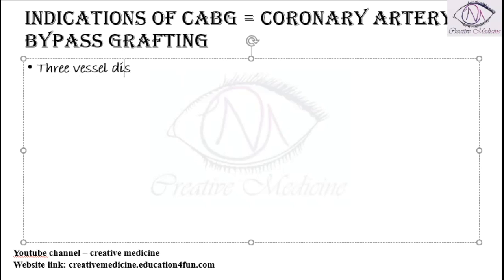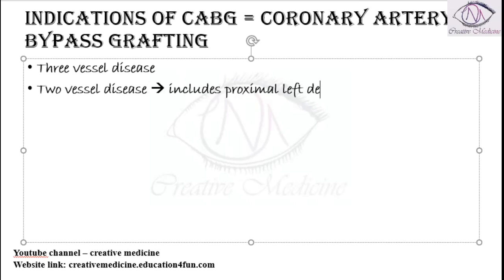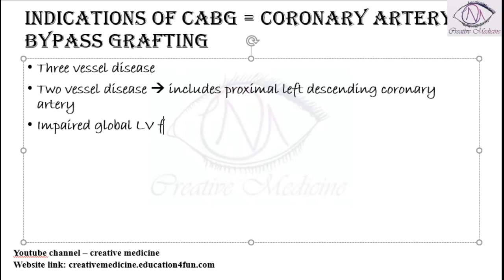Coronary artery bypass grafting is indicated for three vessel disease. It is also indicated for two vessel disease which involves the proximal left anterior descending coronary artery, or when there is impaired global left ventricular function, mainly if the left ventricular ejection fraction is less than 50%, or in diabetes mellitus.